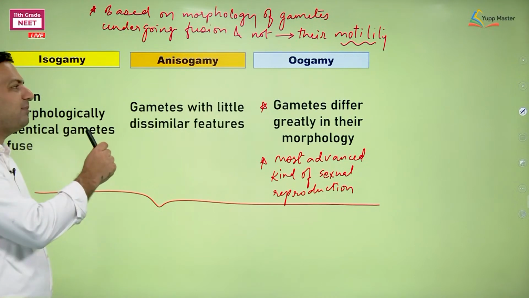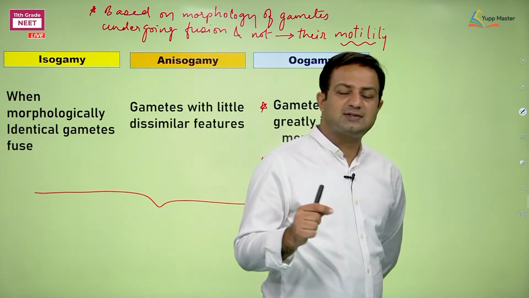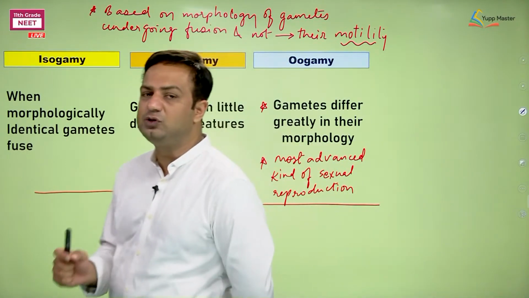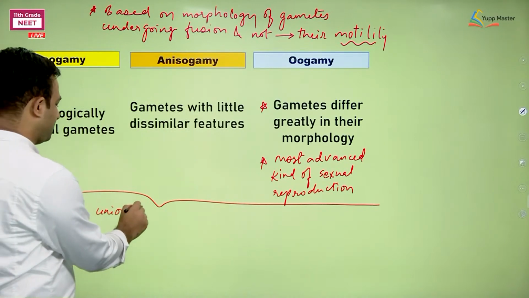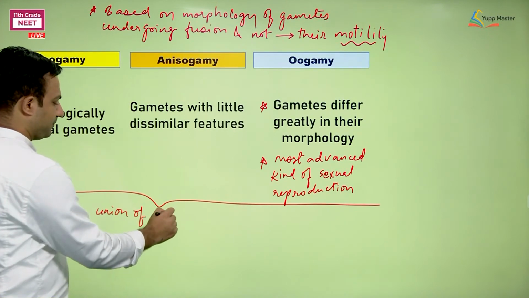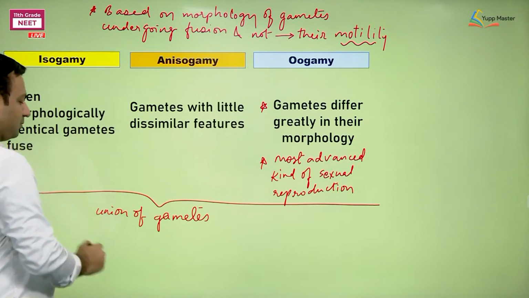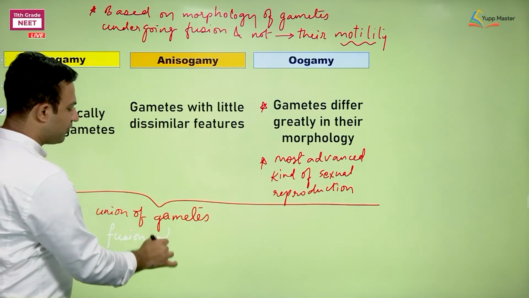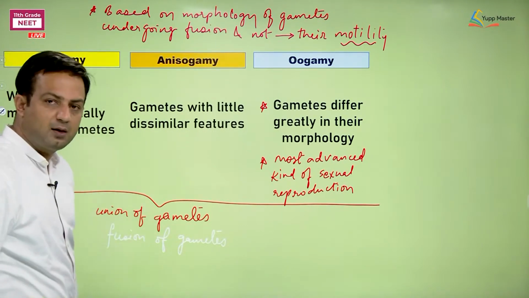Whether it is isogamy, anisogamy or oogamy, if the gametes are going to fuse, or I can say the union of gametes, or you can call it fusion of gametes. Clear?